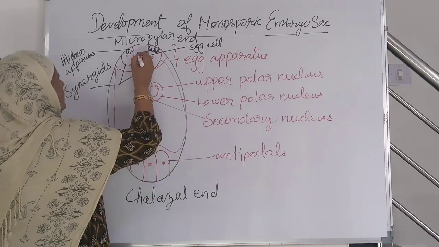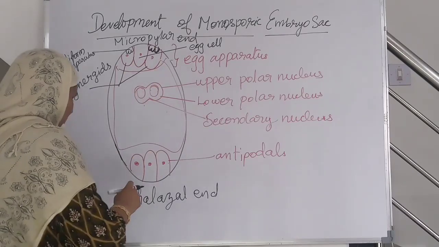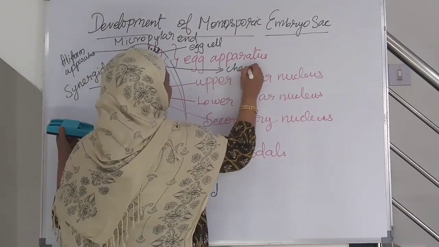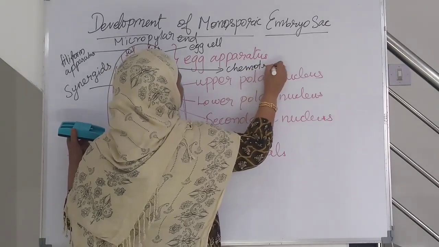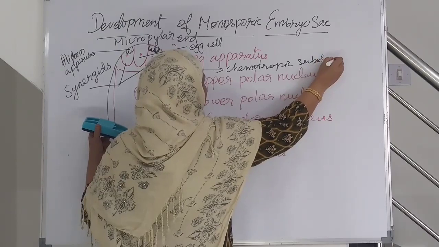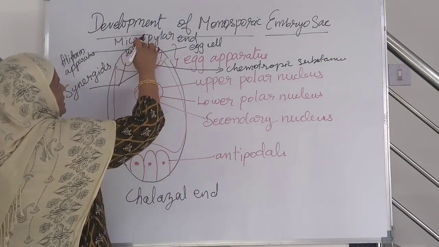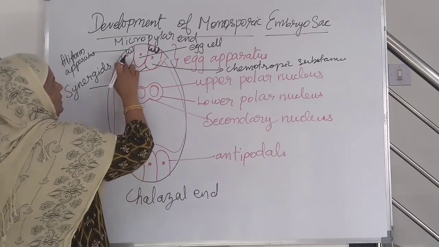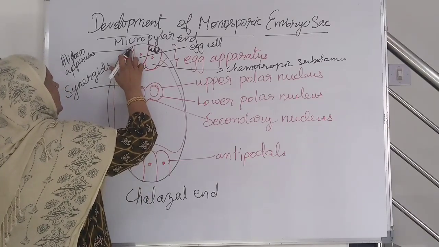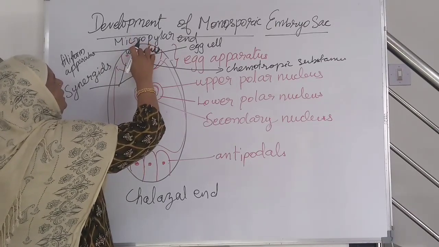The synergids also secrete a chemotropic substance to attract the pollen tube towards the egg. And this filiform apparatus also helps to guide the pollen tube towards the egg.